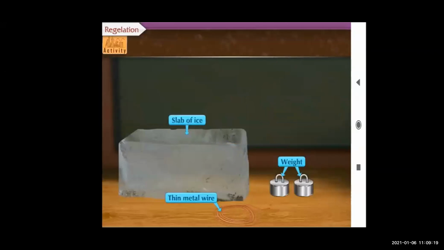What is regelation? You may have seen the preparation of an ice ball. First, an ice slab is shredded, meaning it is broken into small pieces, right? Then the shredded ice is pressurized around the tip of a stick to prepare the ice ball, right? So you are eating that. So how does the shredded ice convert into a solid ice ball?